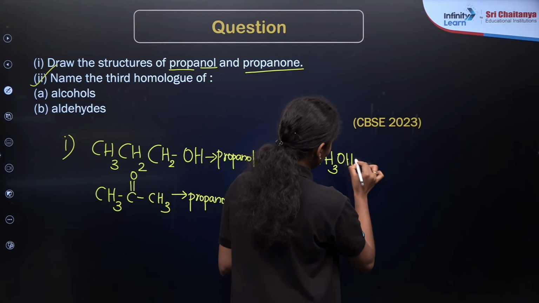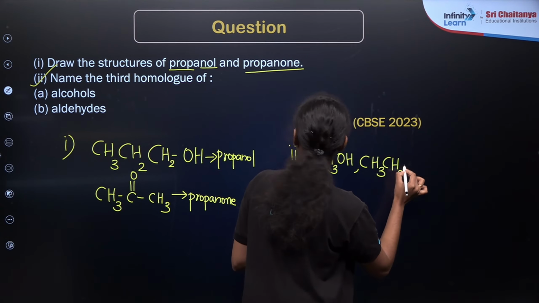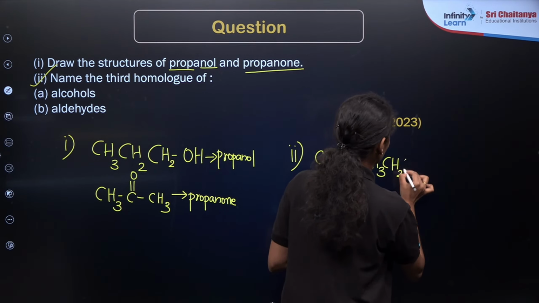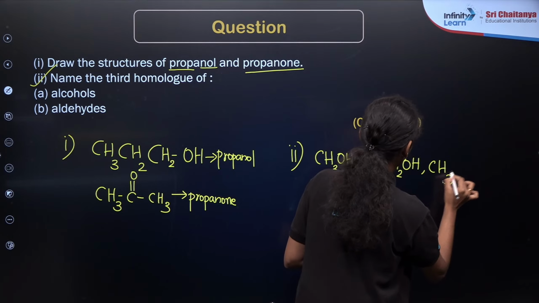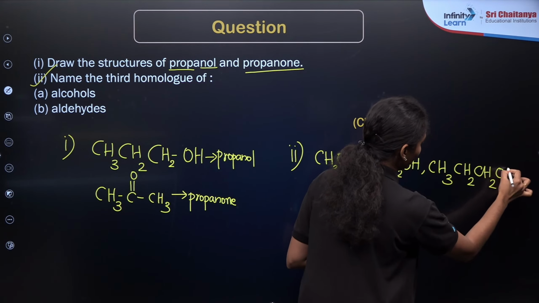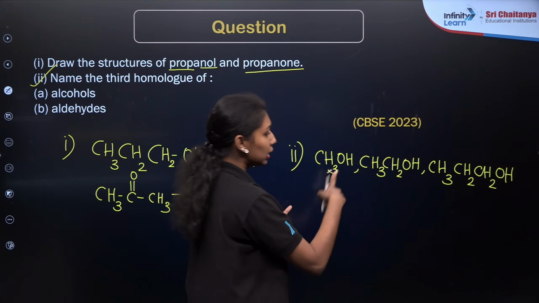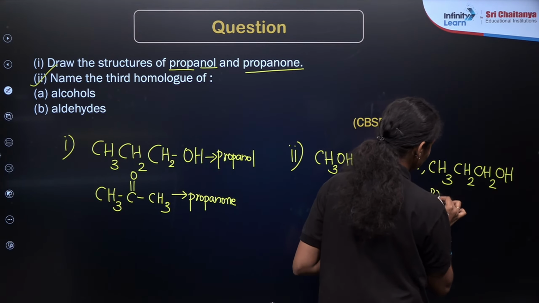Then CH3CH2OH, then CH3CH2CH2OH. So these will be the homologues of the alcohols. This is methanol, this is ethanol, and this is propanol. So propanol will be the third homologue of the alcohol series.